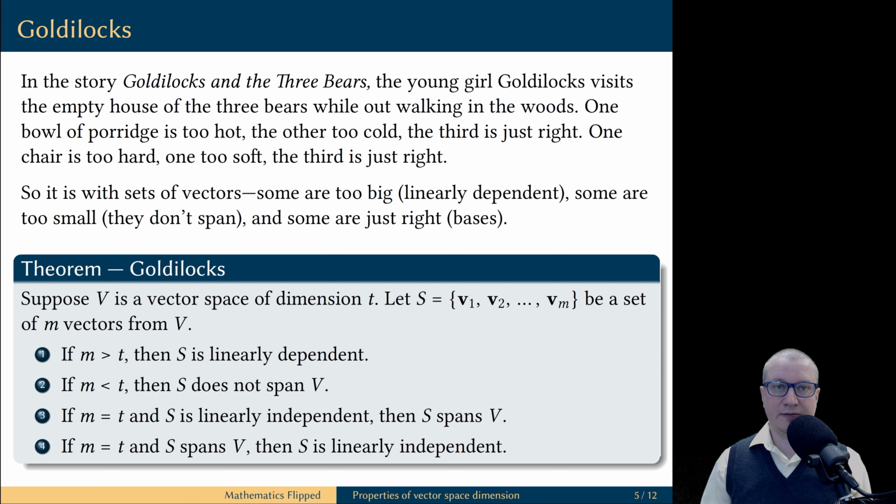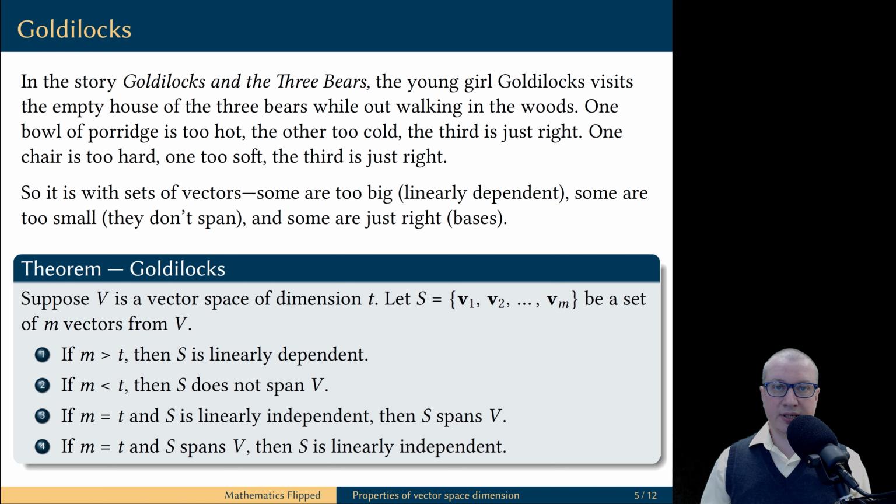Suppose we have a vector space V which has dimension t. Also, we take a set S of vectors in this vector space which contains m vectors. Then, if m is greater than t, then S must be a linearly dependent set. If m is less than t, then S cannot possibly span the vector space. If m is equal to t and S is linearly independent, then S automatically spans V. Also, if m is equal to t and S spans V, then S is automatically linearly independent.